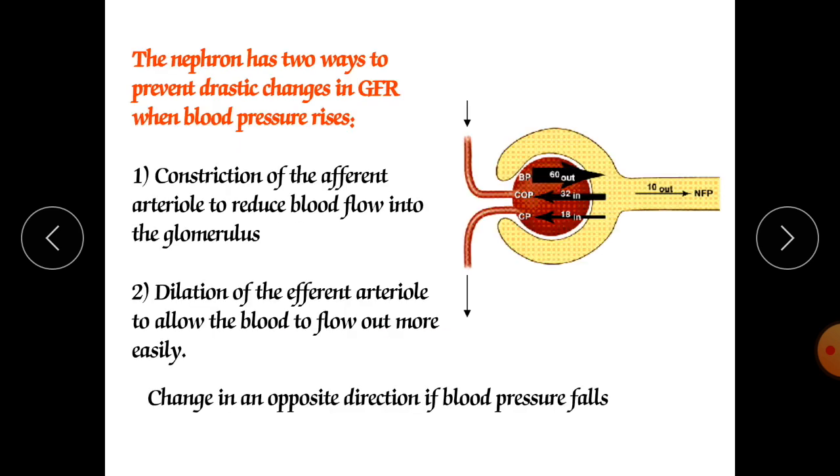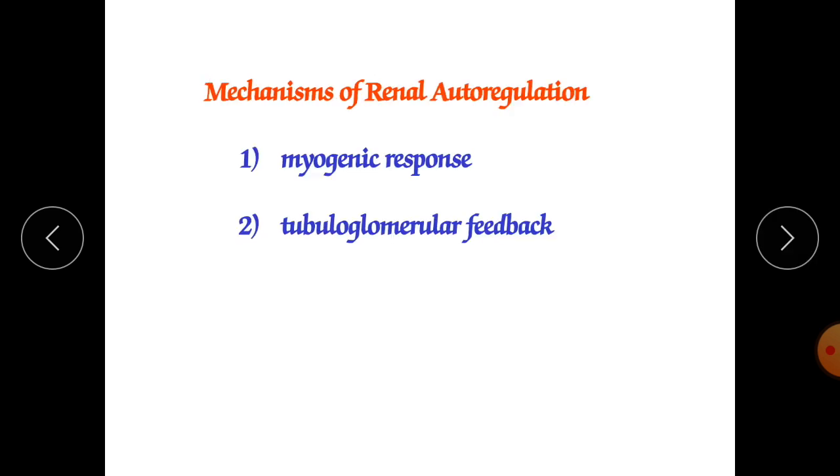The nephron has two ways to prevent drastic changes in GFR when blood pressure rises: by constriction of the afferent arteriole to reduce blood flow into the glomerulus, and second, by dilation of the efferent arteriole to allow the blood to flow out more easily, so that there should not be more pressure on our glomerulus and on our tubule. The changes occur in the opposite direction if blood pressure falls.